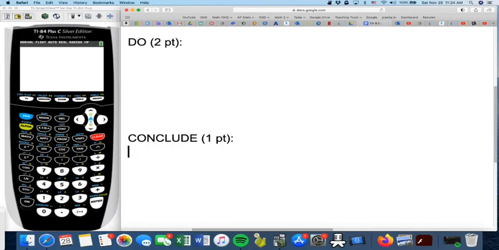Okay, so to continue the 4-step process, the third step is to conclude. So we know that we needed to find the 90% confidence interval. And by the way, a lot of times we abbreviate confidence interval to CI. And the formula for confidence interval for proportion is P hat plus or minus ME. You need to understand that ME represents margin of error.